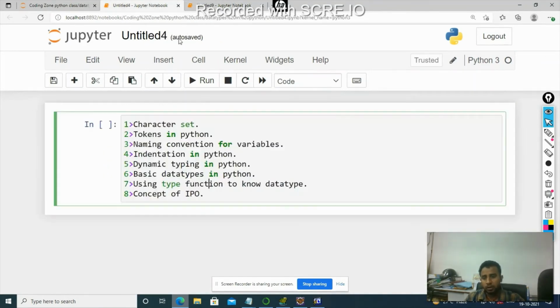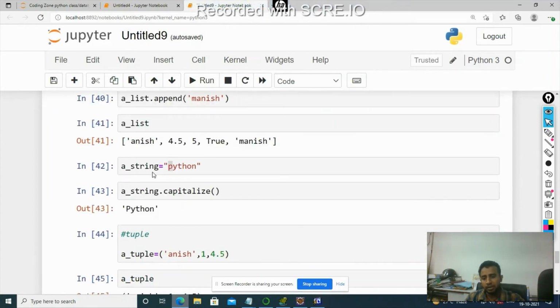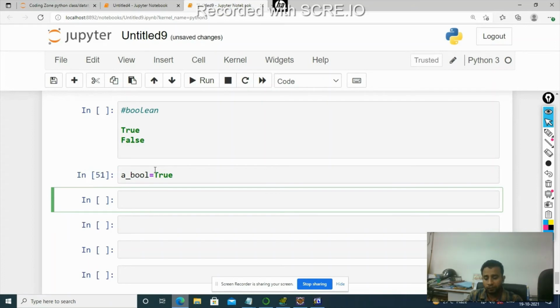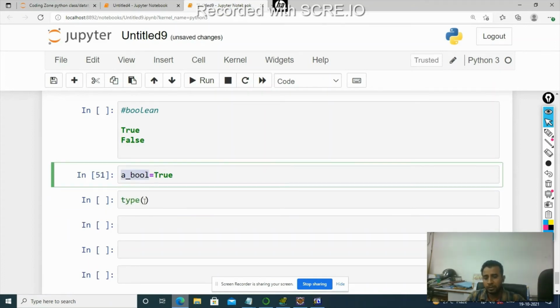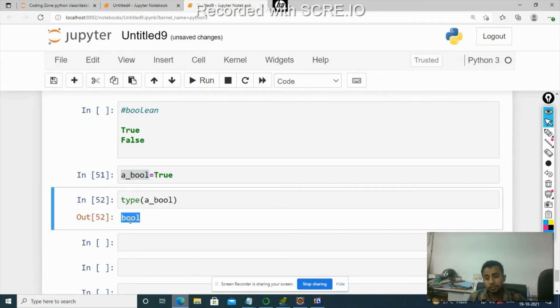Next, we need to talk about the type function. You can use the type function to know the type of any variable or object in Python. For example, suppose I have taken a bool variable, and I have assigned true into this. Now you can use the function type to know the type of this variable. So its data type is bool.